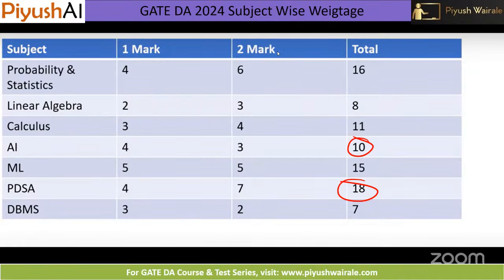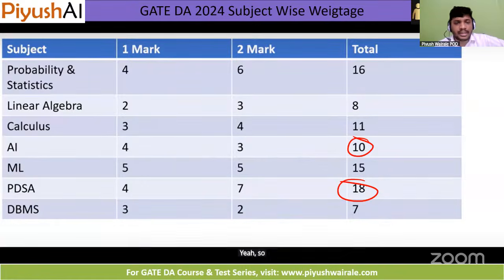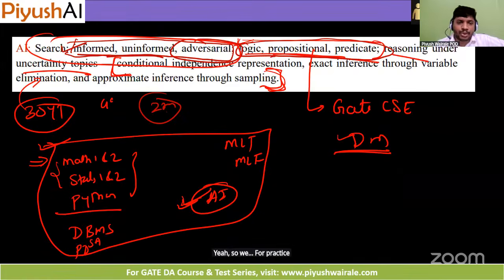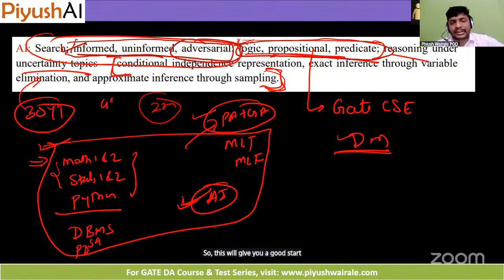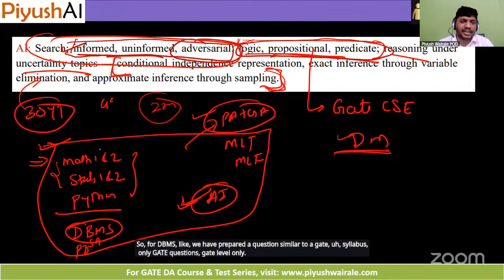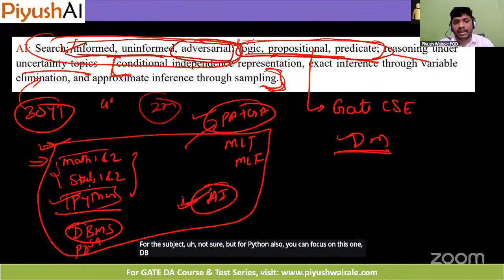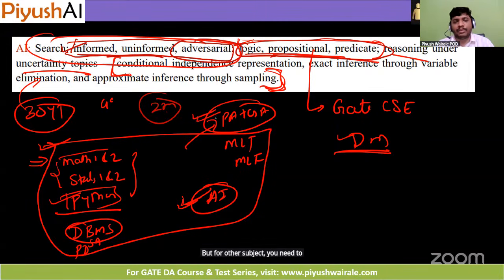Sir, how to practice? I mean, how to get the resources, a perfect resource? For practice, first go through your PA and GA. This will give a good start because you can revise the concepts here. For DBMS, we have prepared questions similar to the GATE syllabus, GATE level only. For Python also, you can focus on this one. But for other subjects, you need to start with this, and then try to solve more GATE level questions. This is not enough for the GATE exam, PA and GA.